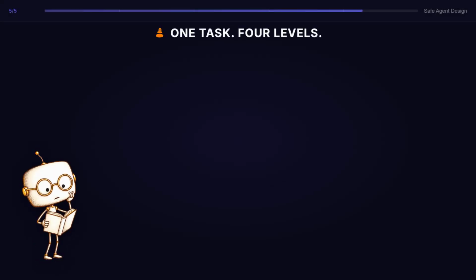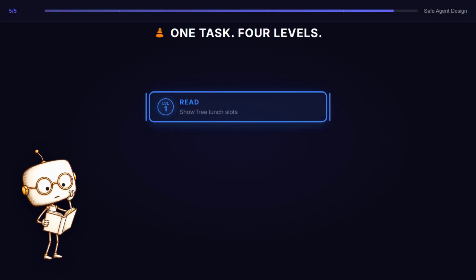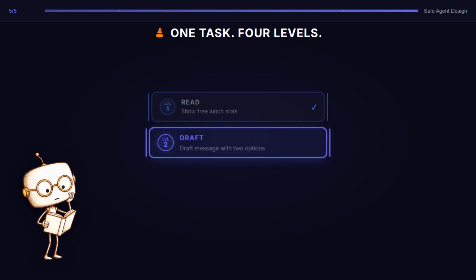Back to Sam. Level 1. Show me my free lunch slots. This is useful because nothing changes without your involvement. Level 2. Draft a message to Sam with 2 options. The agent prepares work, but it does not send anything.